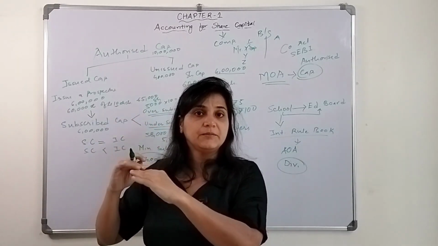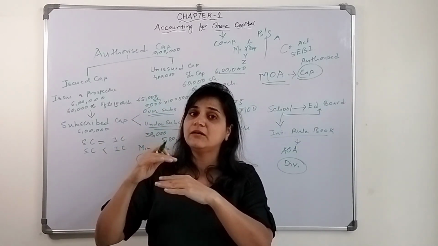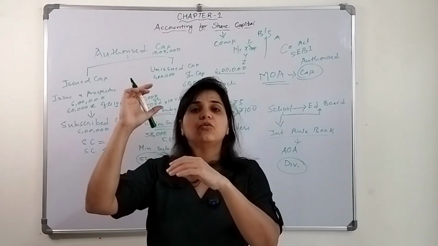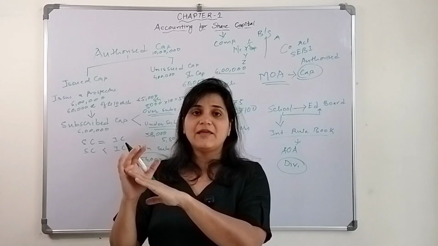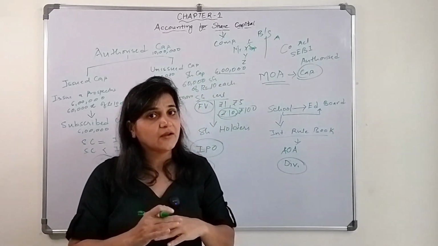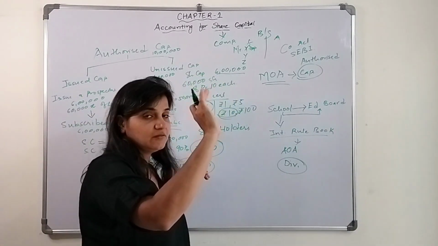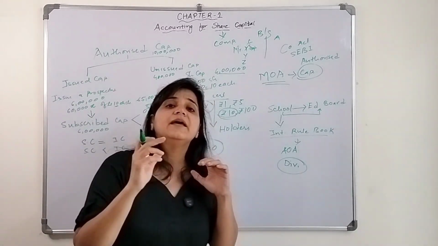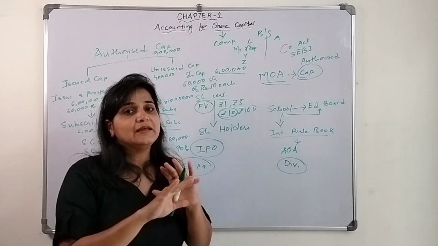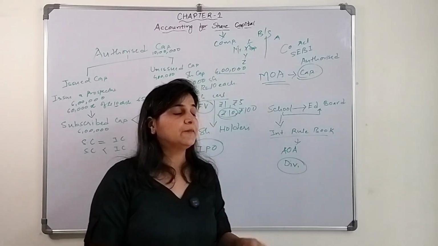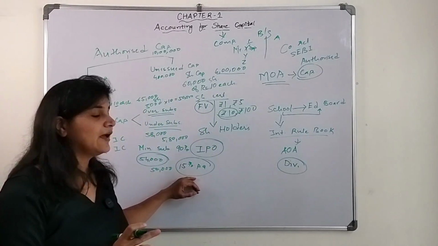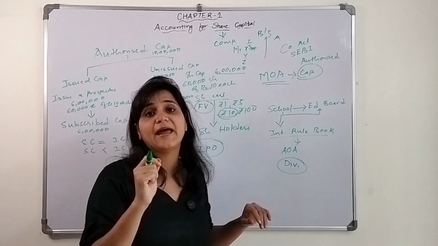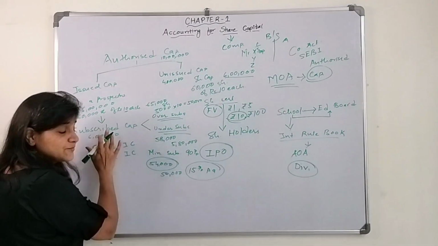Issued capital, the people will subscribe, but if it has gone oversubscribed, then for the shares which have been oversubscribed, they have to give that money back. If it is undersubscribed but it is above the minimum subscription, then it is fine. If it is below the minimum subscription of 90%, then they have to entirely give back the money to the public. If they are not able to give, then interest will be charged at the rate of 15% per annum. So this is the subscribed capital.